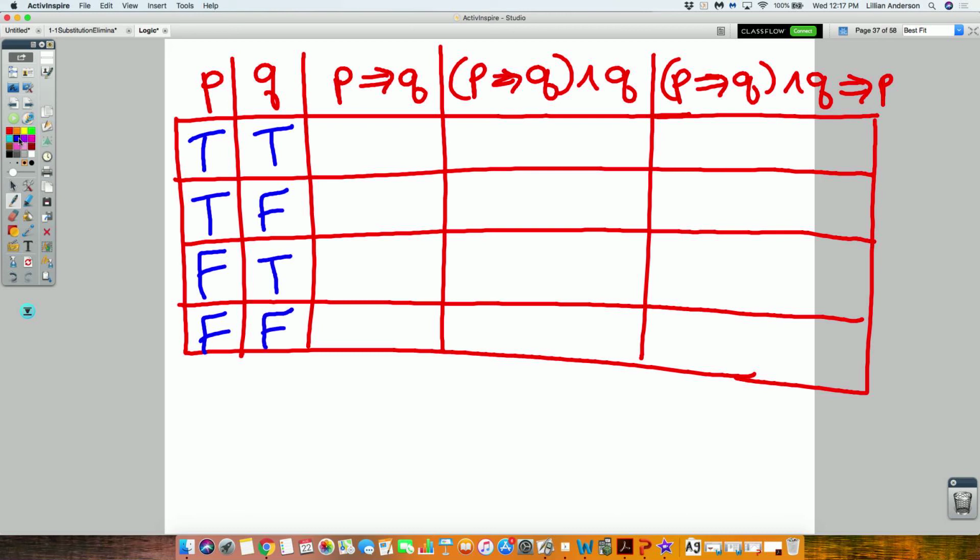All right. So, we know the setup. P, TTFF, Q, TFTF. The implication, what's the first one? True. True. False. False. True. True. True. Alright. Let's revise this. Now we're going to take the implication column. We're going to take it with the Q column and we're going to connect them with and. So if it's true, true, true. False, false, false. True, true, true. True, false, false. False, false, because it's an and.